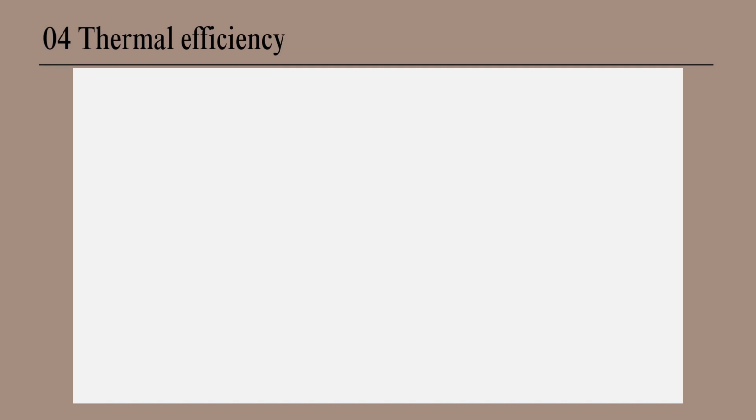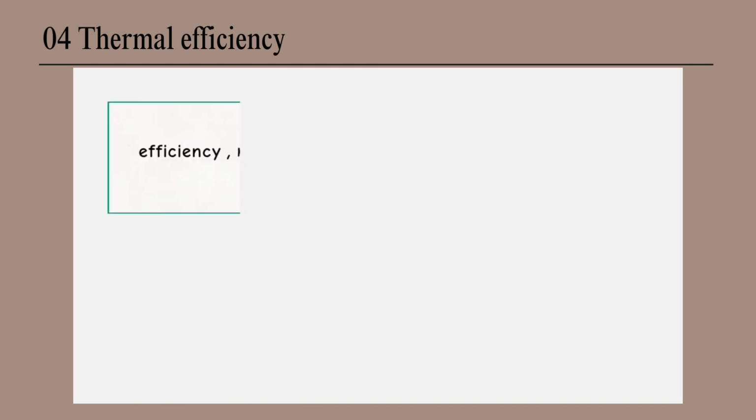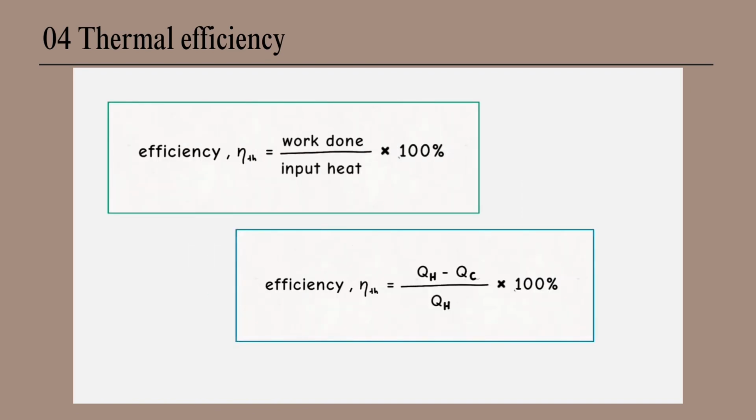It is calculated as efficiency equals work done divided by input heat times 100%. But since work is just the input heat minus the exhaust heat, the equation becomes efficiency equals the input heat minus the exhaust heat divided by the input heat times 100%.